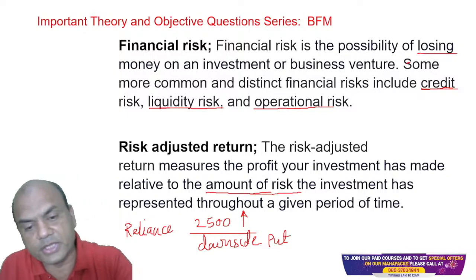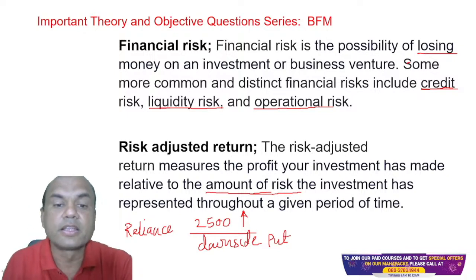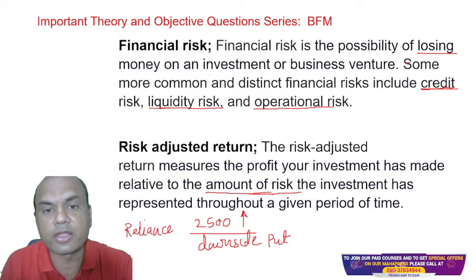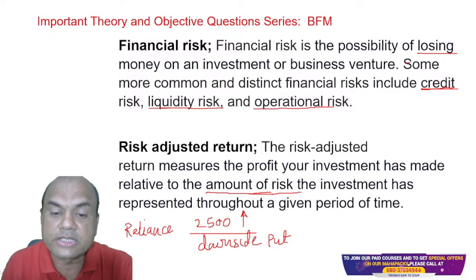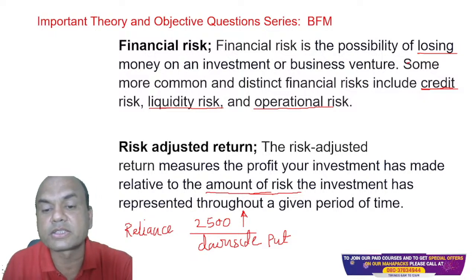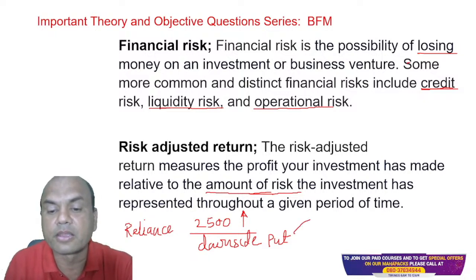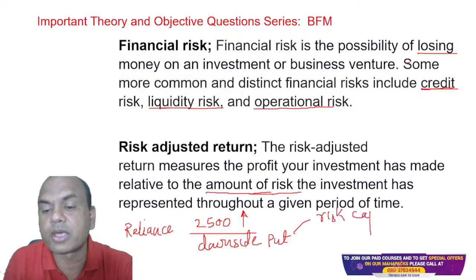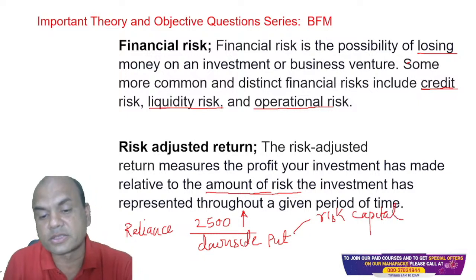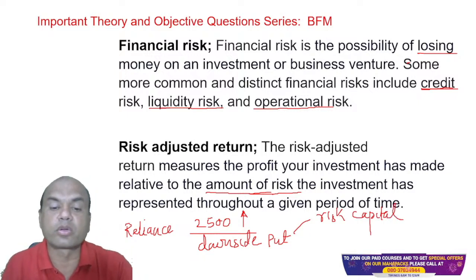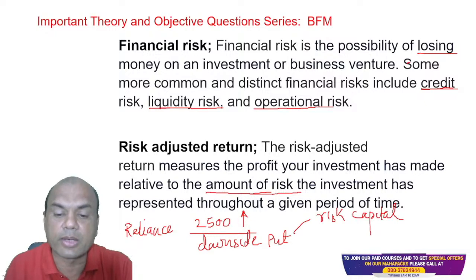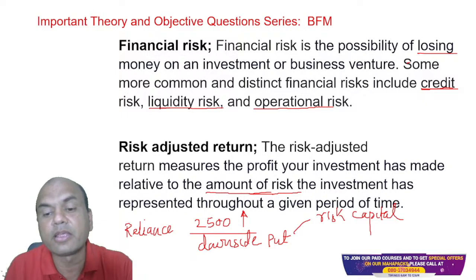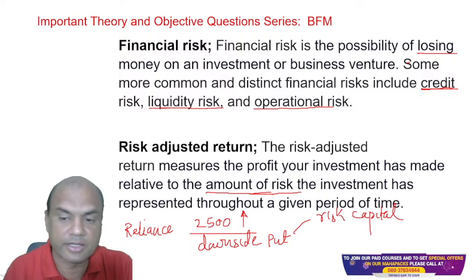But whenever you buy a put option, it carries a cost, because a put option doesn't come for free. This amount is known as the risk capital. How much risk capital do I keep to cover my risk? To cover the downside, I'll buy a put, and this put will cost me something, and this will be known as my risk capital, which I keep aside.